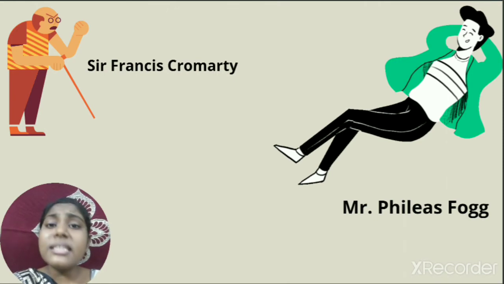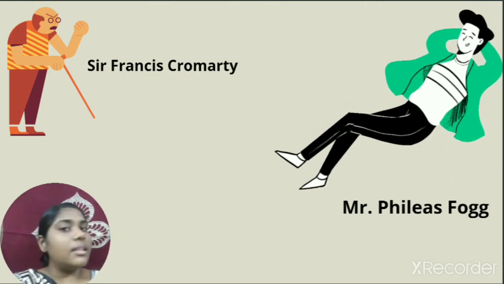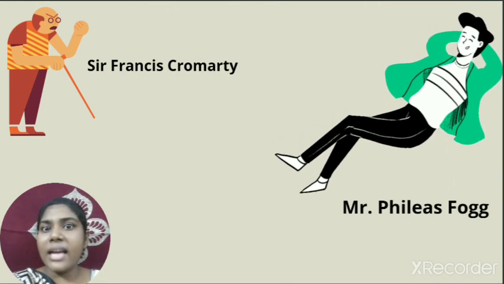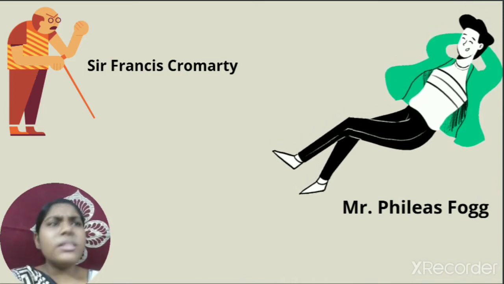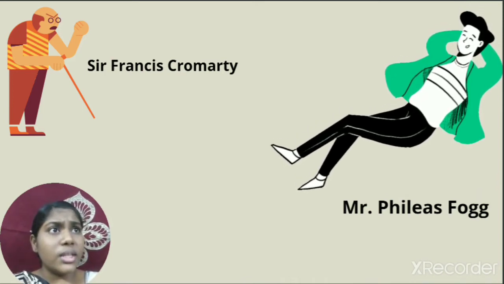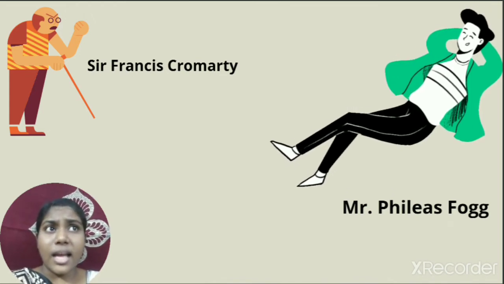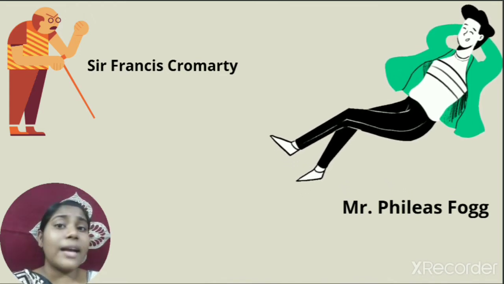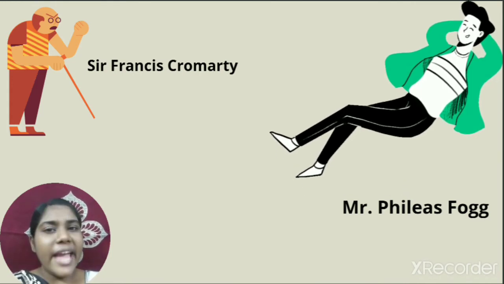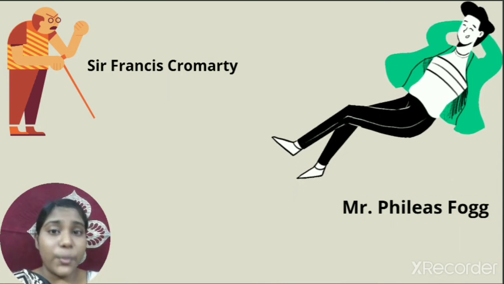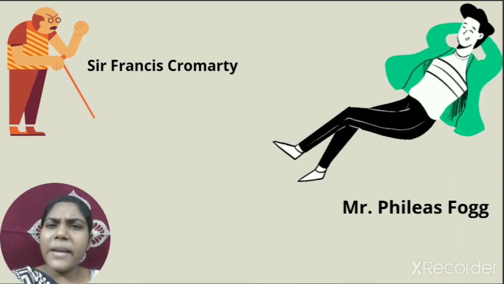And then this man, Sir Francis, became very angry. He looked at Mr. Phileas Fogg and said, "Mr. Phileas Fogg, you know this is an adventure that you are taking, and if you fail to do so, you might have to see the consequences." But Mr. Phileas Fogg said, "I have come prepared because I know barriers would come our way. So let us wait patiently and see for some other alternatives."